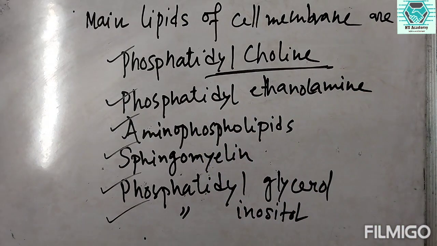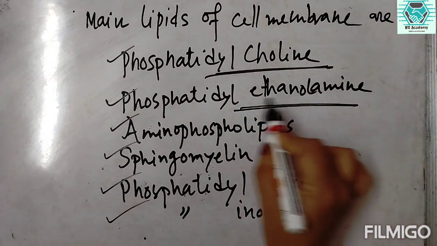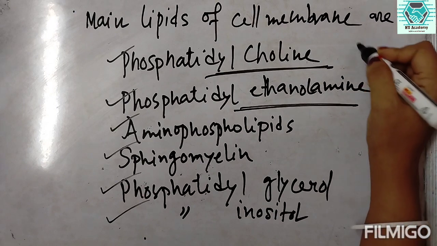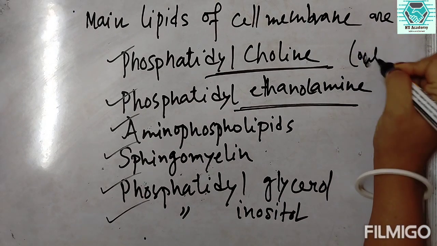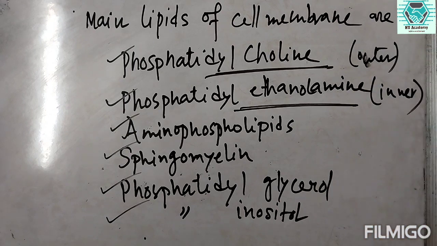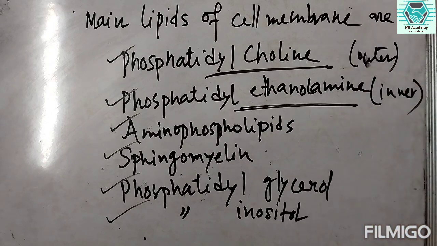So this kind of lipids are present in the outer lipid layer, as well as the phosphatidylinositol and ethanolamine, which are present in the inner layer. These lipids are also distributed accordingly in the lipid bilayer.